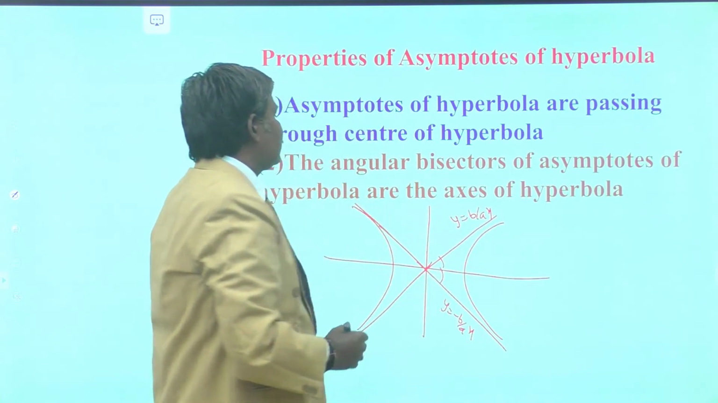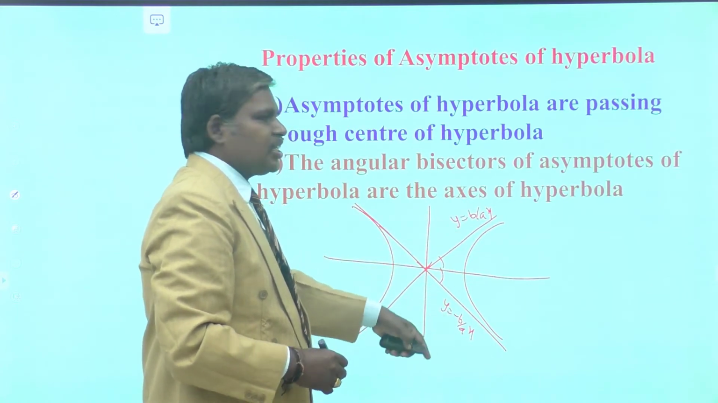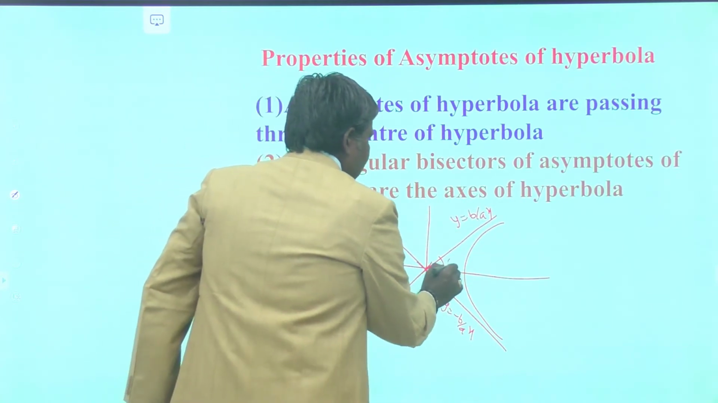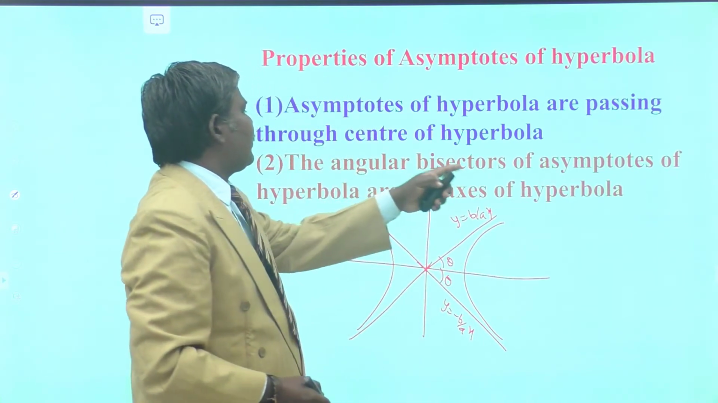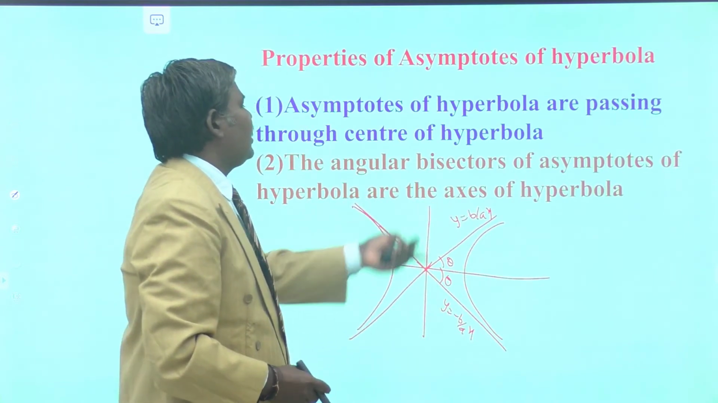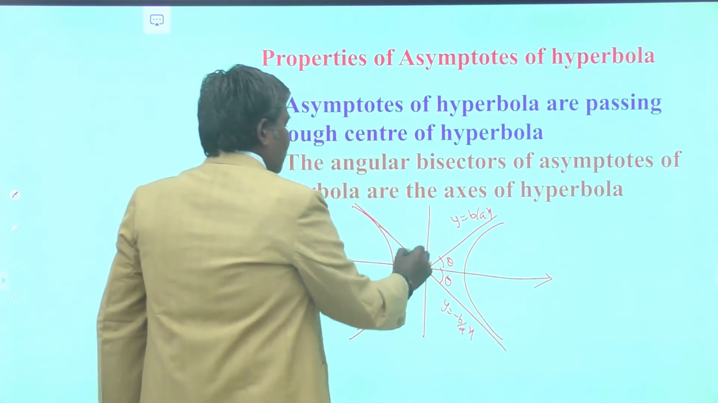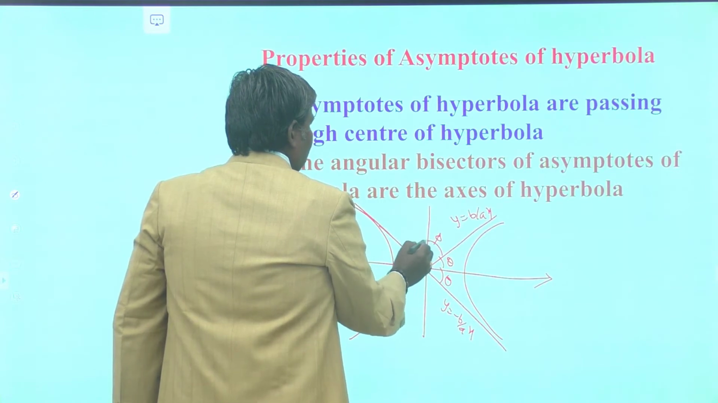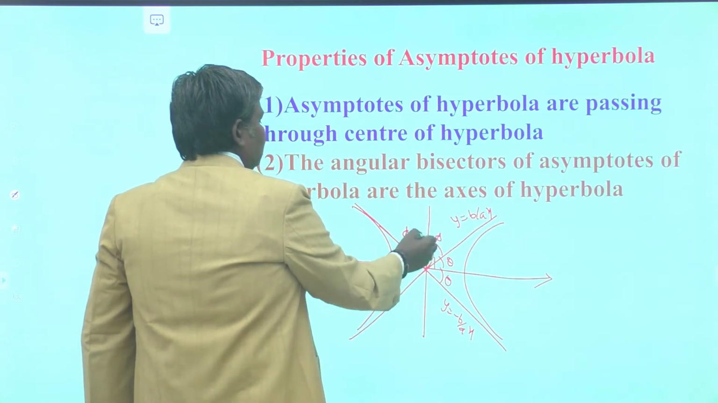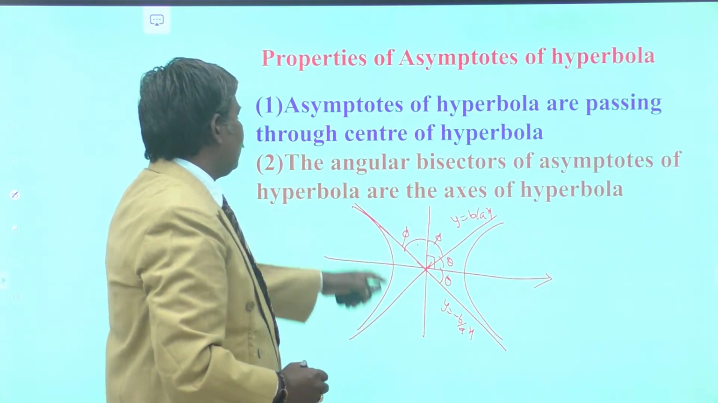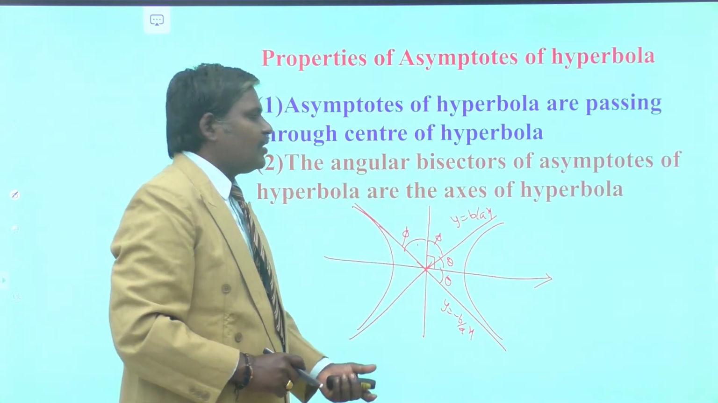So, both angles are the same. This is tan theta is equal to b by a. Here the tan theta is minus b by a. If you take the acute angle, this is theta, this is also theta. Therefore, the x-axis is the bisector. So, the angular bisectors of asymptotes of the hyperbola are the axis of the hyperbola. This is the x-axis, that is, the transverse axis is one of the angular bisectors. Similarly, if it is phi, automatically this will also be phi. So, this is the entire 90 degrees. If it is theta, it is 90 minus theta. This will also be 90 minus theta. So, the angular bisectors of the asymptotes are always the axis of the hyperbola.